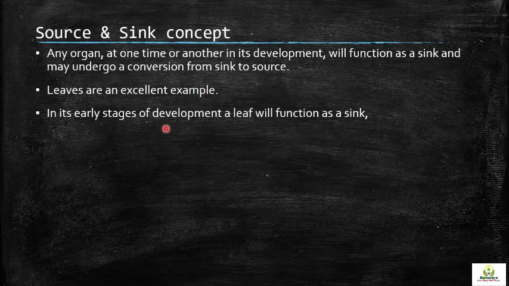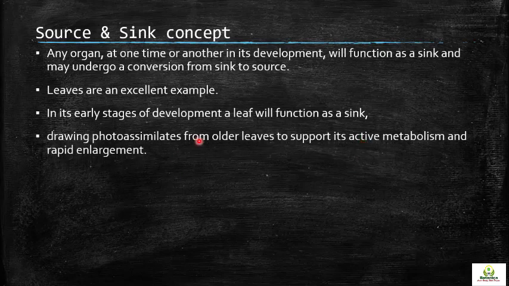In its early stages of development, an immature leaf's organelles and other systems are not fully formed or functional, so the leaf acts as a sink, drawing photoassimilates from older leaves to support its active metabolism and rapid enlargement.